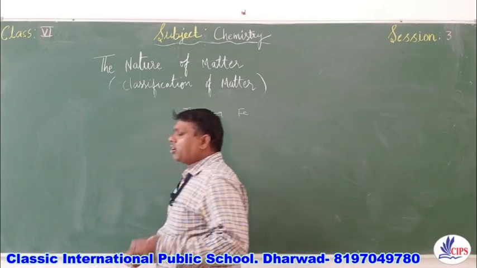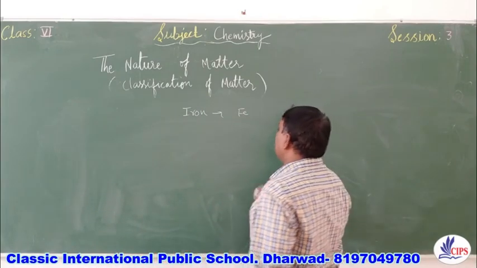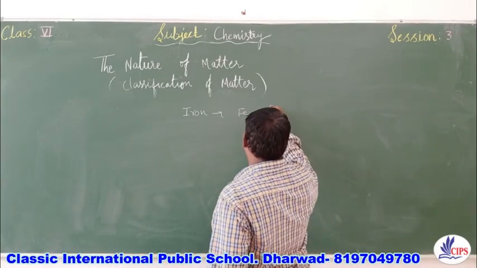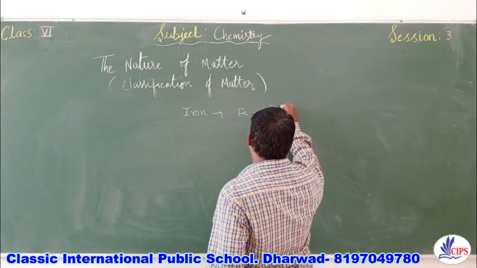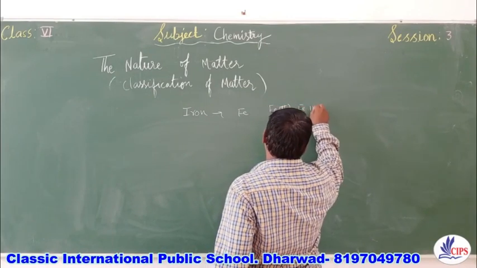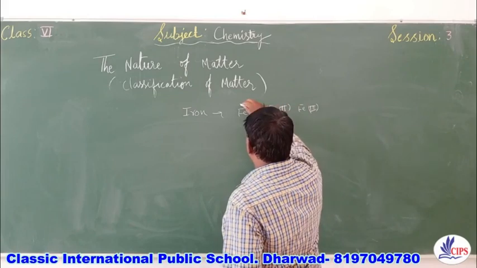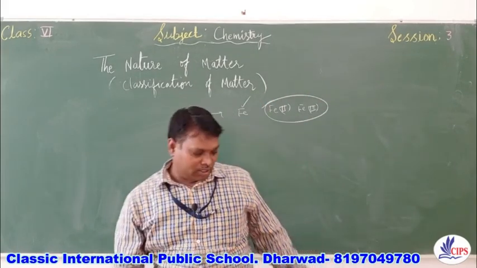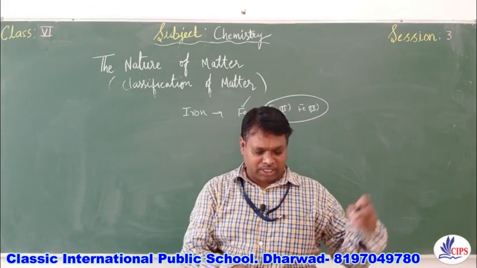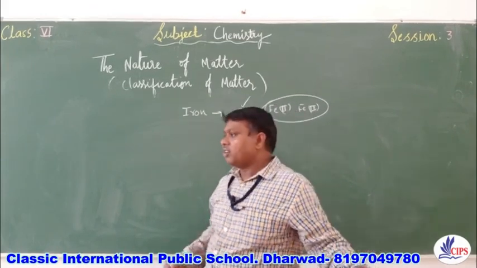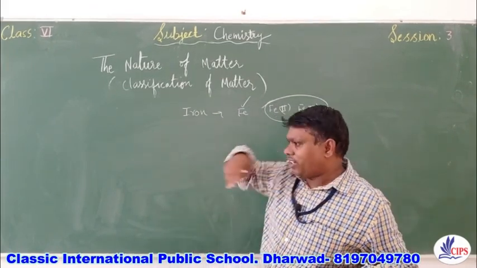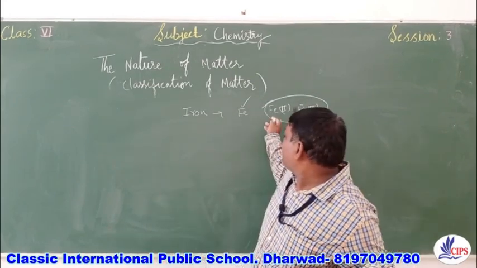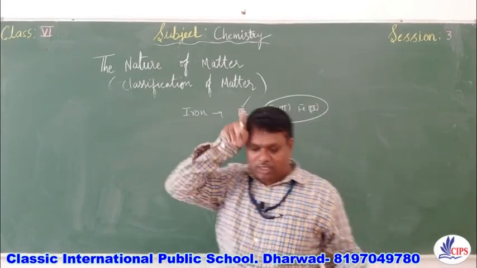Fe has two variable valencies, Fe(II) and Fe(III), written in brackets. For the symbol you need not worry about these, as they are variable oxidation states: ferrous and ferric. Ferrous is Fe2, ferric is Fe3.